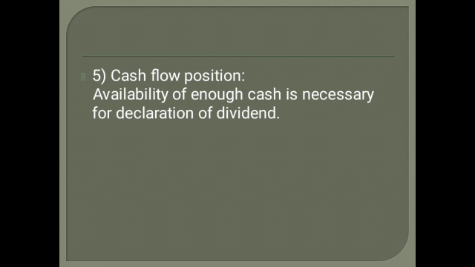You need to see the cash flow position also. The availability of enough cash is necessary for declaring the dividend. Whatever dividend we are going to pay out, for that we have to see the cash flow position. Cash flow means cash inflow and cash outflow, what you are going to earn in the form of inflow and what you are going to spend, that is outflow. By seeing all these flows, you have to take a decision.